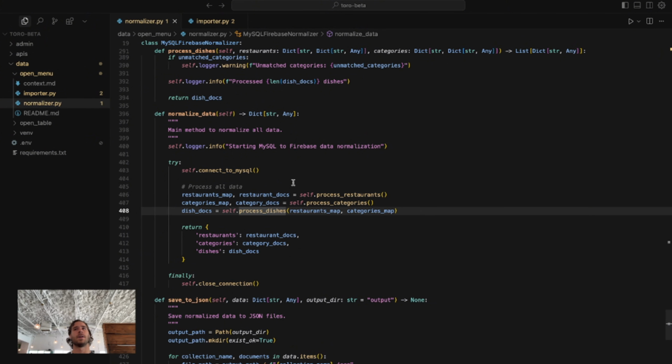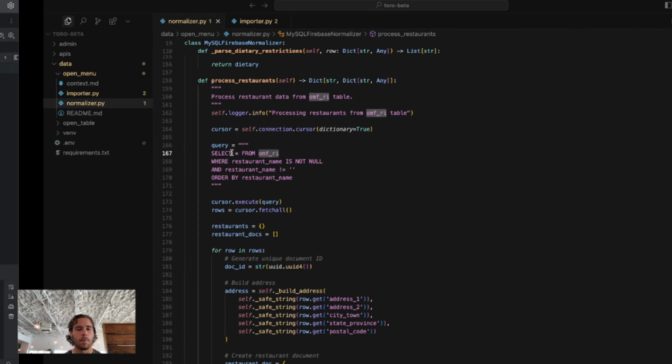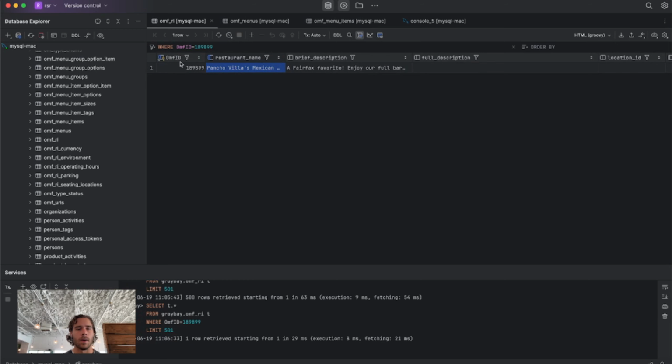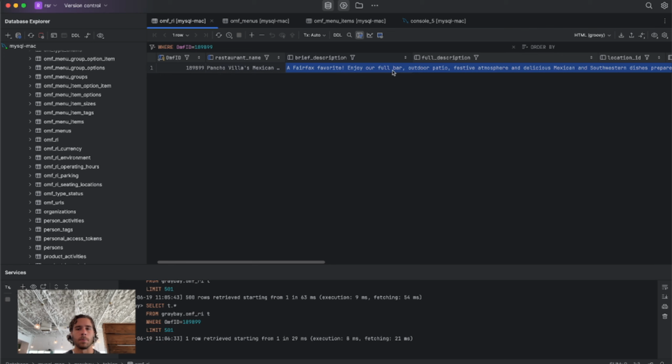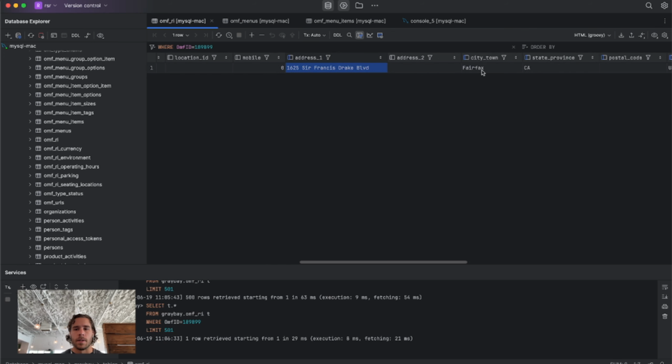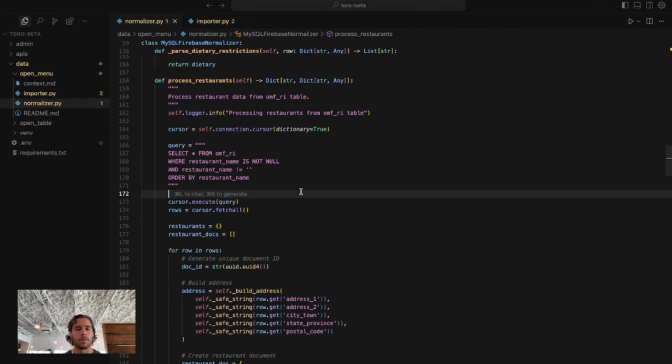As you remember, yesterday we had to write that cleanup script to process categories. So we learned our lesson here and we prompted it accordingly to include the categories. If we step into this process restaurants, we can see we've got a query where we just select star, which means all from that table we were looking at, this OMFRI. When you select star, it selects all of these fields: the ID, the name, the brief description, address, town, state, phone, county, country. Lat long's huge. Remember we didn't get that yesterday, so this will be huge.